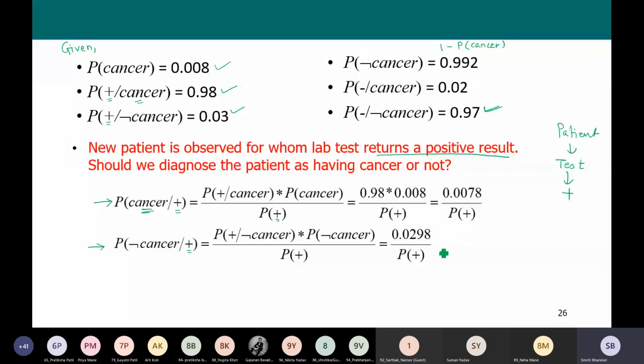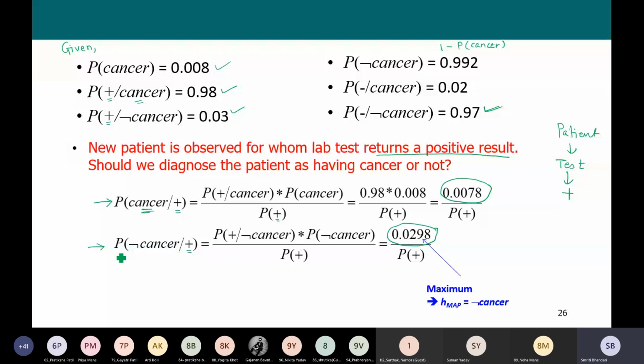Now, as we have stated, this probability of positive can be omitted, right? So for the maximum a posteriori hypothesis, we need to check these two values. Which is the maximum value out of these two? Because we are testing two hypotheses here.